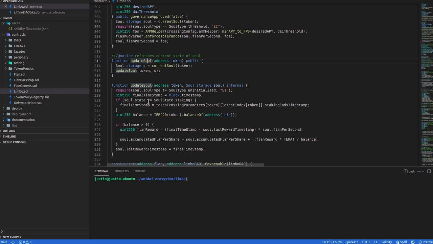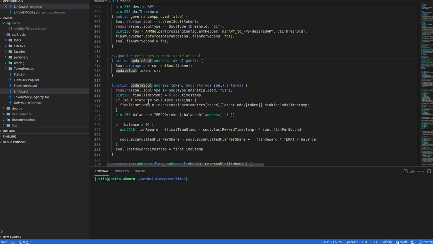Update sol is the calculation updater. Remember that on a blockchain, you can't execute scripts to run. What you've got to do is every time something happens, you've got to call a bunch of update functions to create the facade of real-time updates. Like for instance, if you have interest accumulating on Ethereum, it doesn't actually accumulate until some update function is called.